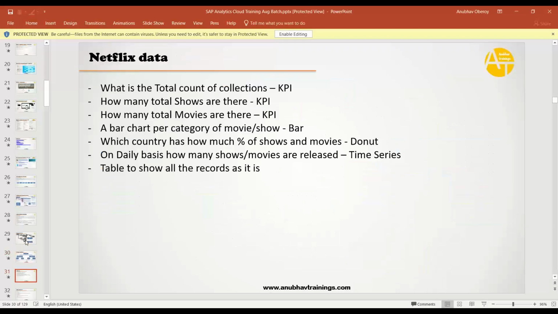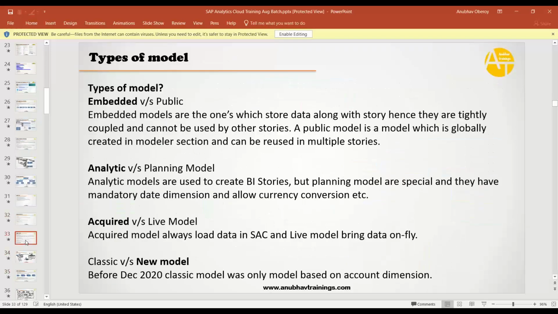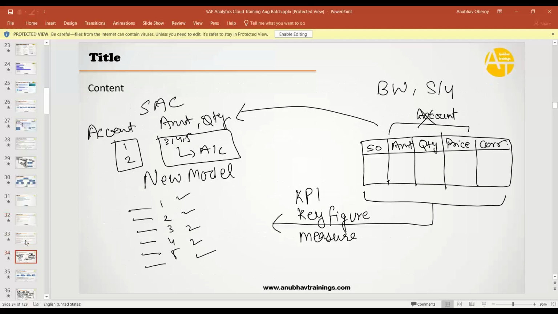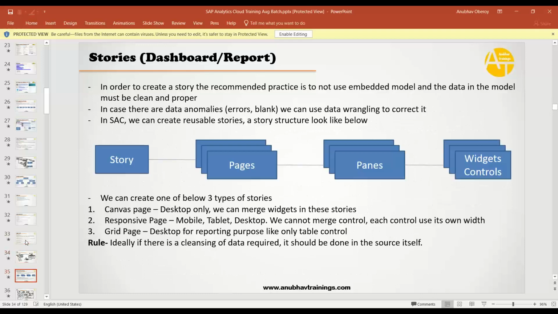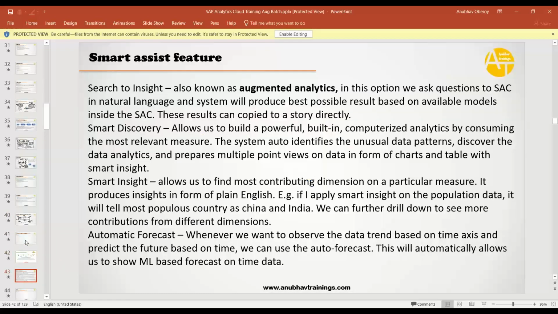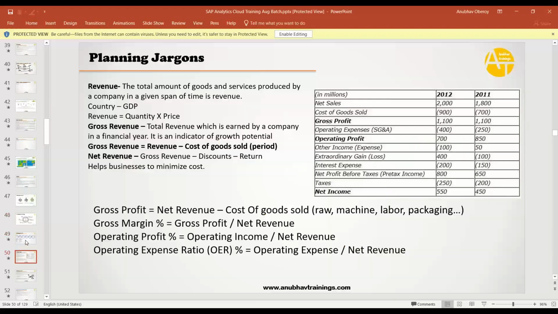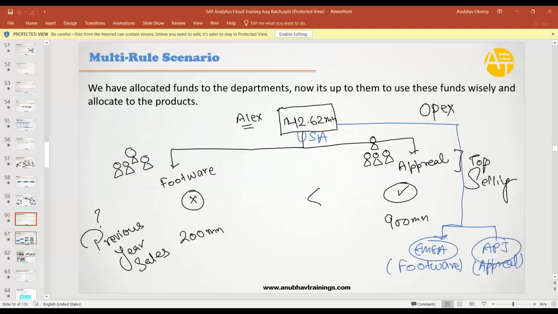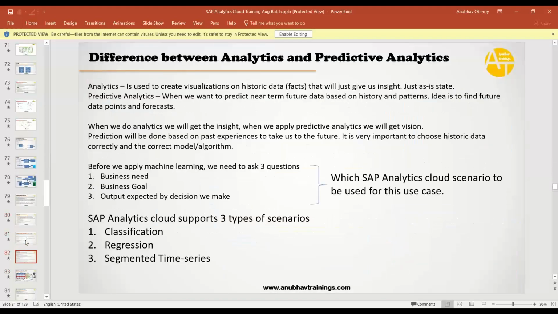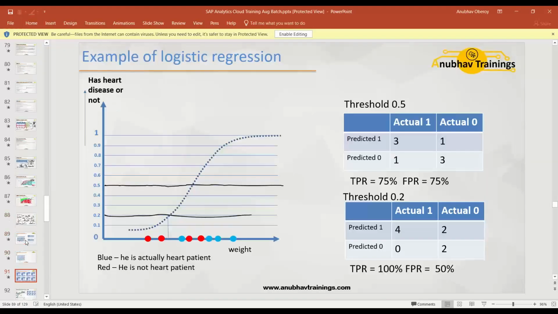So you see every single basic, even what is a measure, what is a dimension. We're going to go to that level of understanding. So even a college fresher who has zero idea of what SAP is can learn Analytics Cloud. They can also join my training and learn. And then we slowly drill down to the more advanced and more complex stuff. Because this course is not just about making it easy. This course is about making it at the same time difficult.